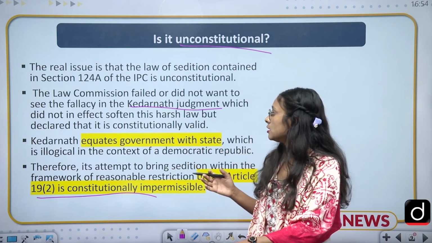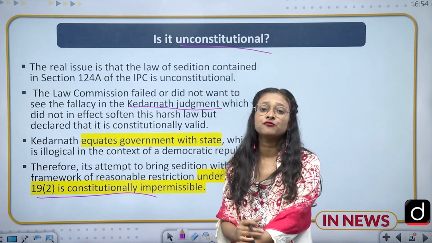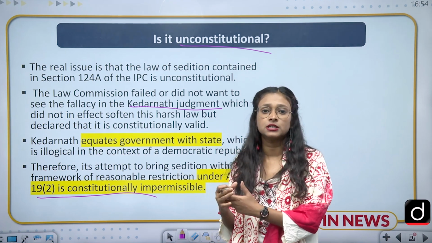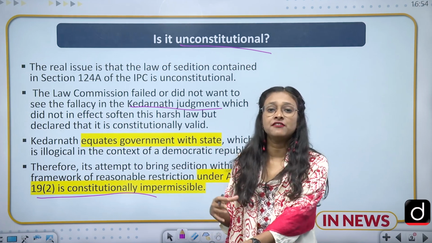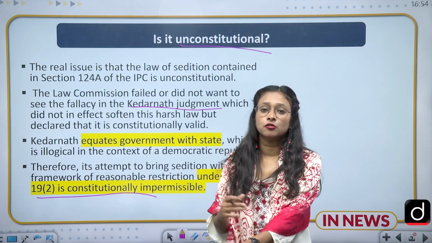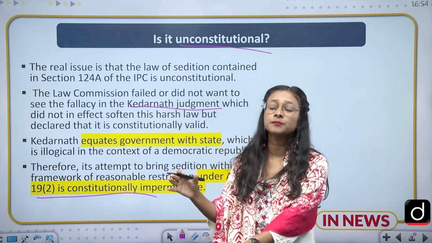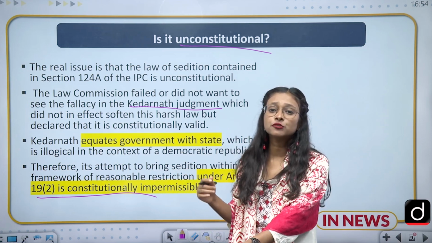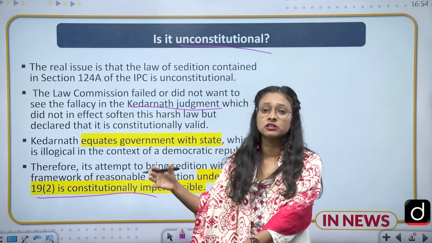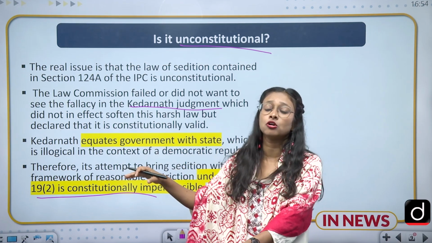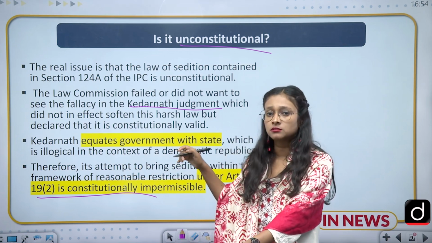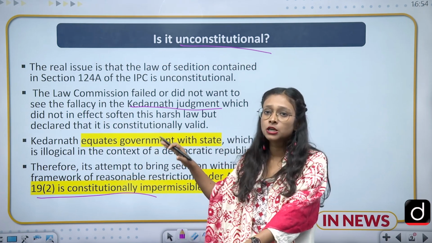On the other hand, the Kedarnath judgment also did not see the fallacy of the law. It just said that you have to show evidence of whether any disharmony or rebellion has been caused in society. But it did not question the existence of this law, whether it should be present or not. In this way, this whole law is becoming unconstitutional.